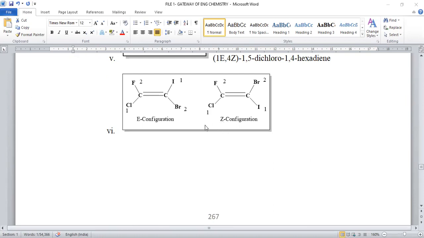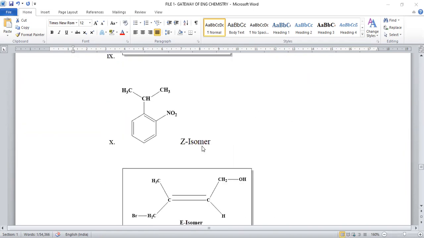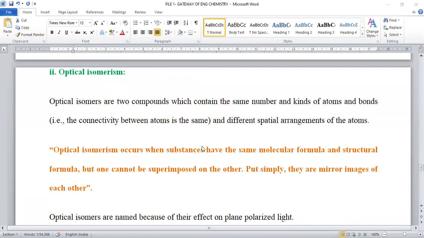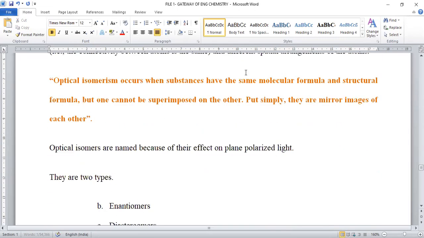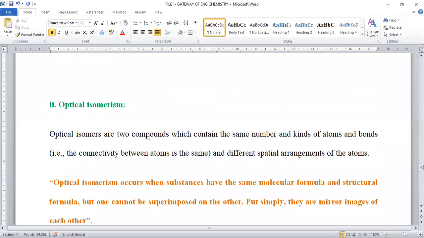These are purely based on Cahn, Ingold, Prelog rules. Right? So the next topic is about optical isomerism. Optical isomers are nothing but molecular formula remains same, structural formula also same, but one of the molecules cannot be superimposed on another, and they are mirror images to each other.